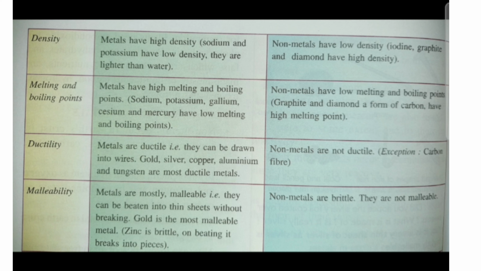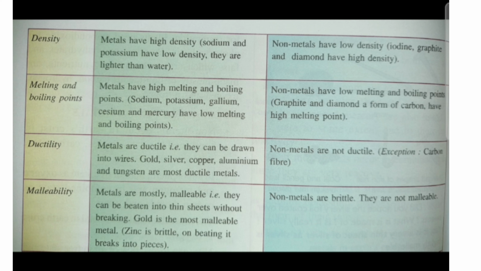There are always some exceptions, but usually we have to take the most common nature, and by this we can differentiate. Non-metals usually have low melting and boiling points, but graphite and diamond, forms of carbon, have high melting points.